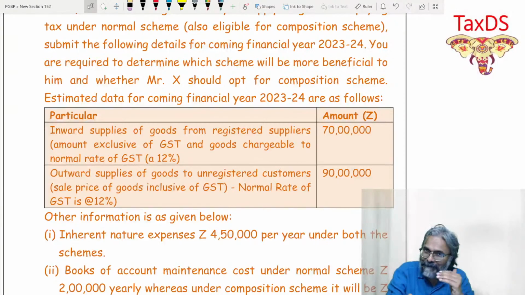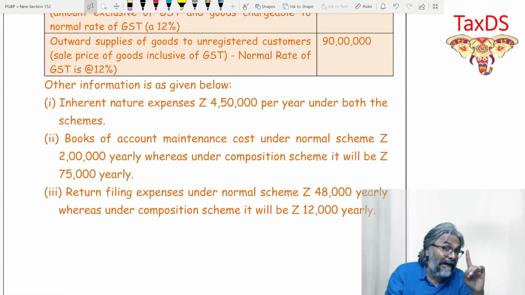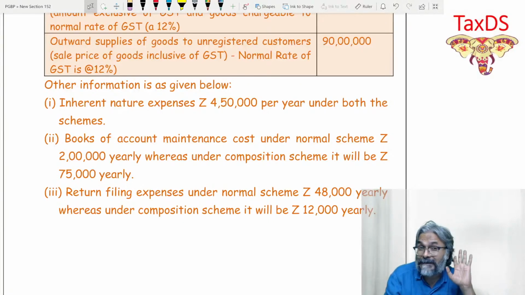But this question is going one step further. What is it? I told you, students, that when you claim ITC, there is a lot of compliance. Compliance will have its cost also.